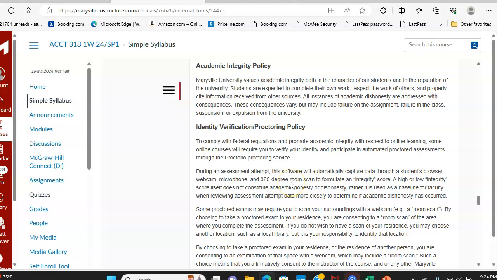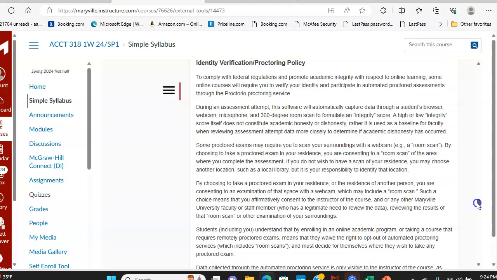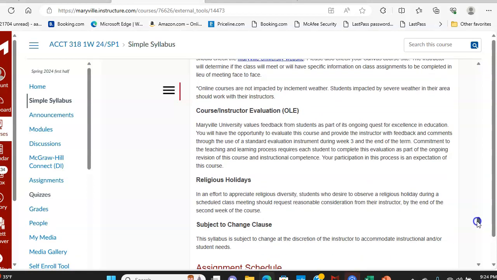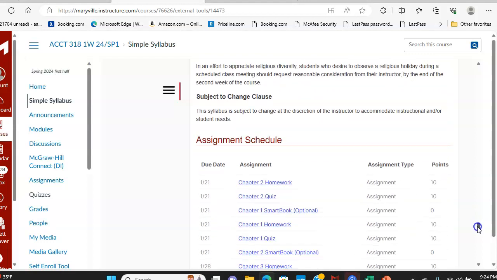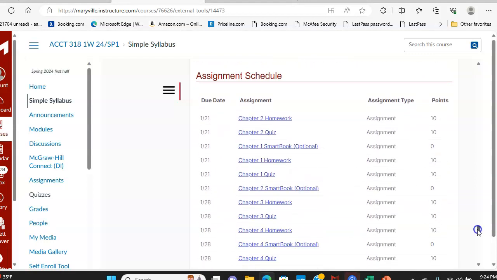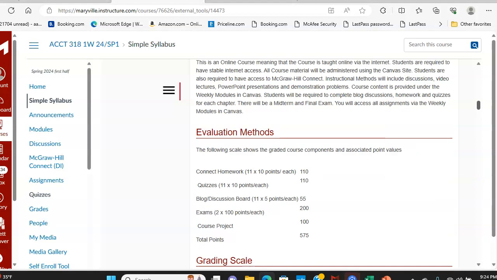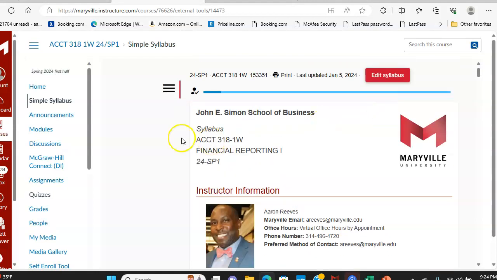For your exams, they will be proctored, meaning that you will need to have a computer with a webcam in order to take your midterm exam and the final. You will hear more about that as the course progresses. And again, there's other policies that you should read about. There's going to be a course schedule that shows your assignments and the due dates for each of those assignments. So again, be sure to review thoroughly the information under the syllabus tabs.